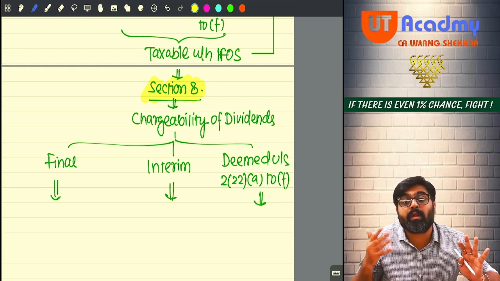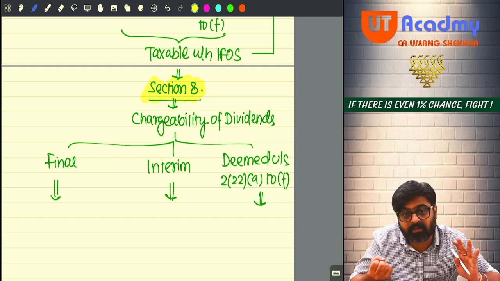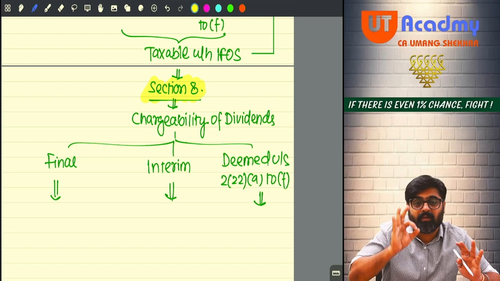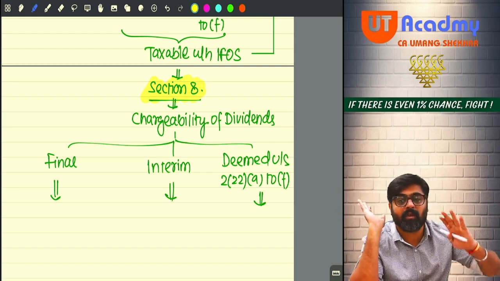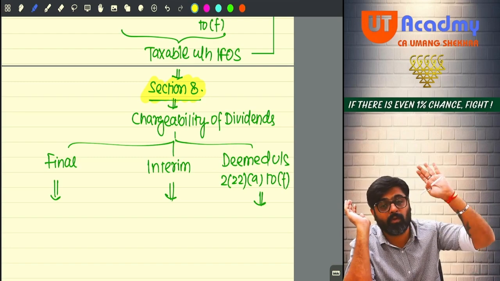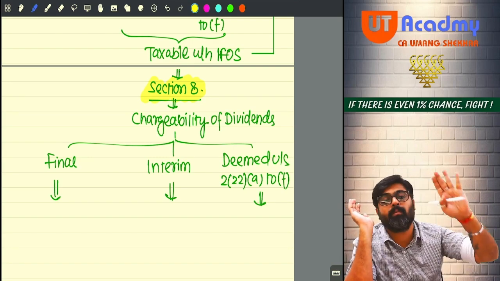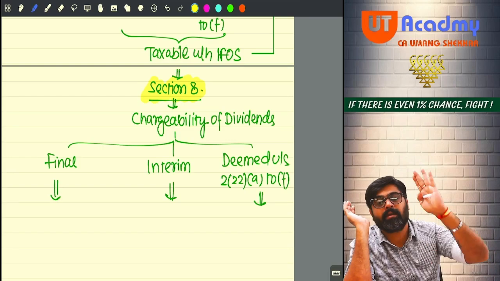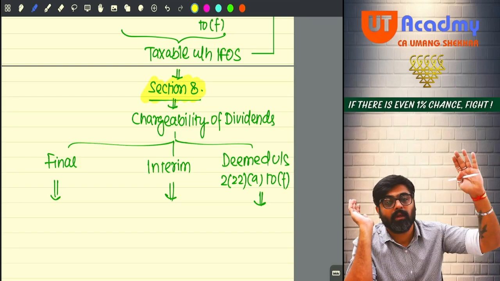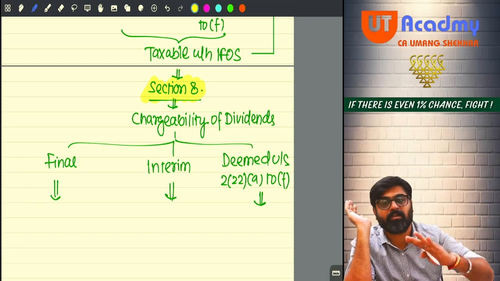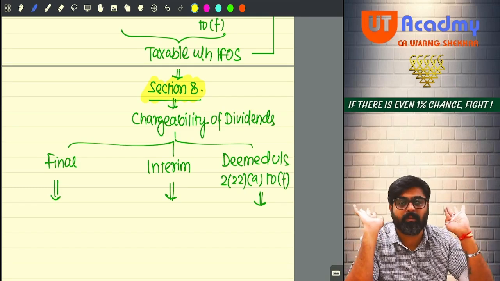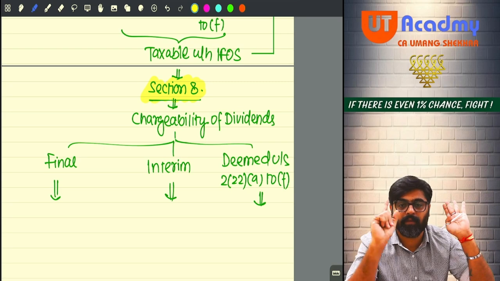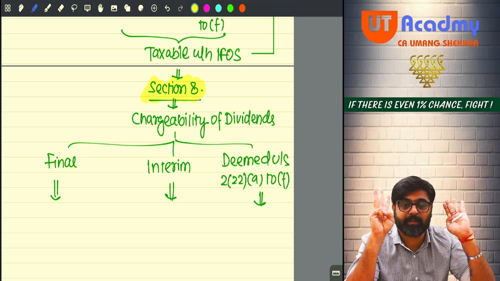So your PGBP or IFOS will be calculated on cash basis. Whenever you calculate PGBP or IFOS, you are supposed to follow section 145, the method of accounting. All the incomes are taxable on mercantile basis if mercantile basis is followed, or on cash basis, as the case may be.